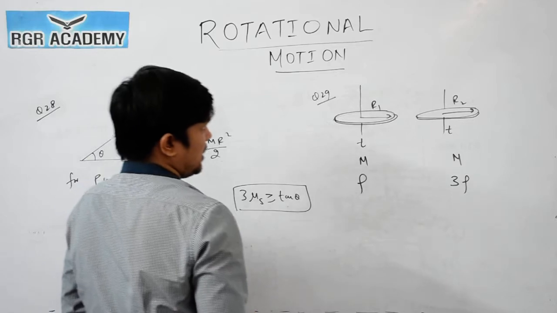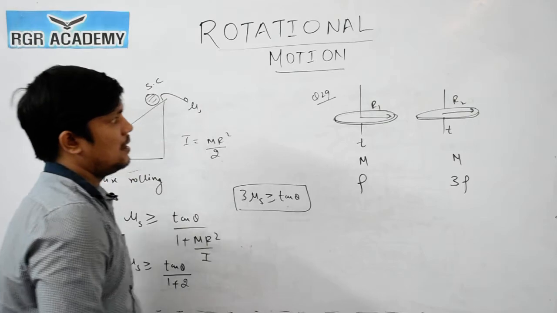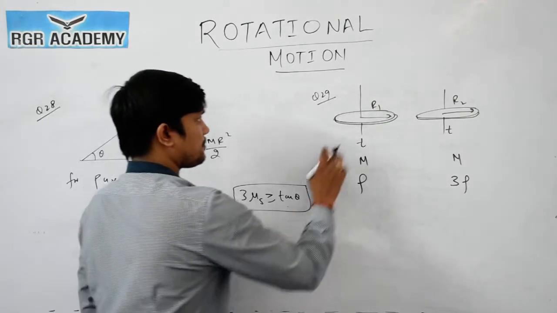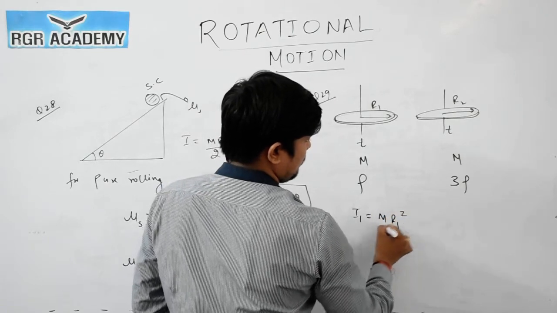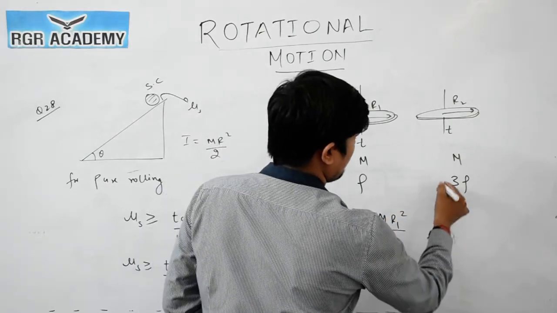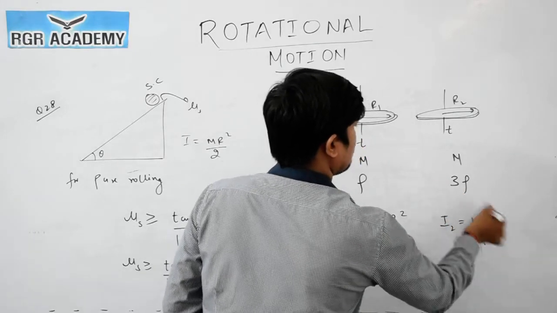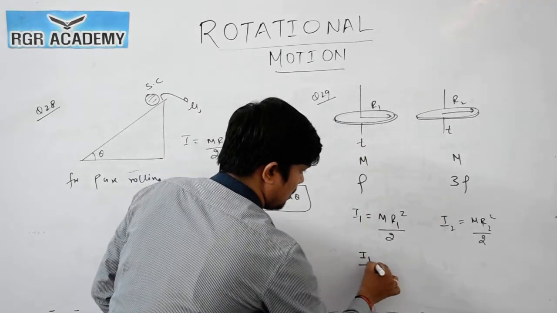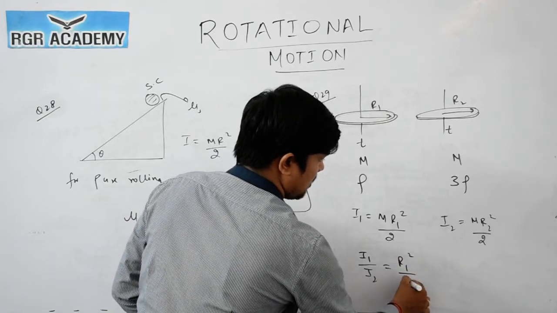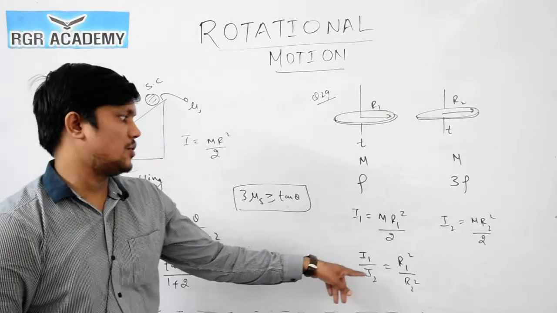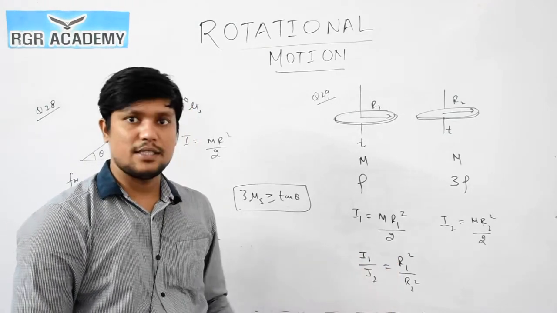We know that moment of inertia is given by mr square by 2 about this axis. What is the moment of inertia? M r square by 2. So we can say that I1 will be equals to m r1 square by 2. For this I2 will be equals to m r2 square by 2 as masses are given same. So if you take the ratio, I1 by I2 will be equals to r1 square by r2 square. So actually we have to calculate the square of the ratio of the radiuses. Okay.